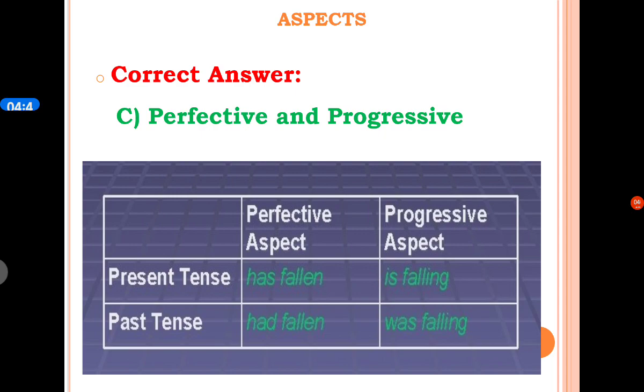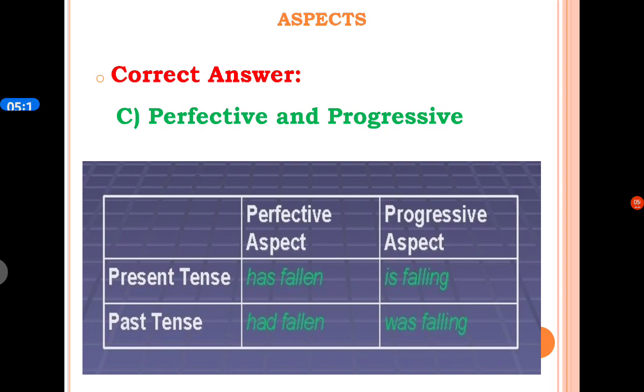Progressive aspect is also called continuous aspect, and its form or structure is am, is, are plus verb in ing form. So here is an example: is following in present tense and was following in past tense.